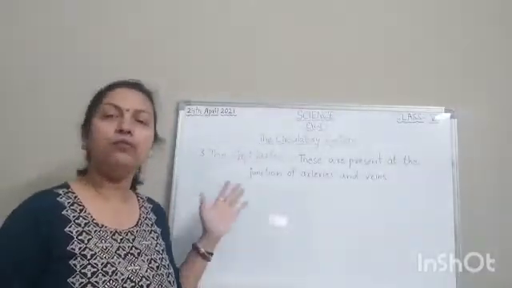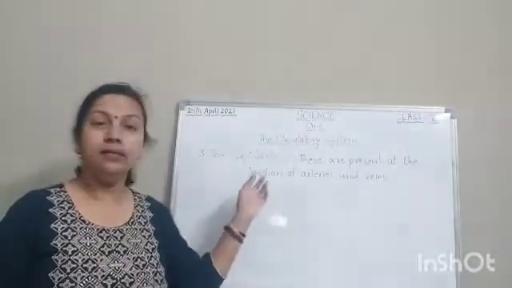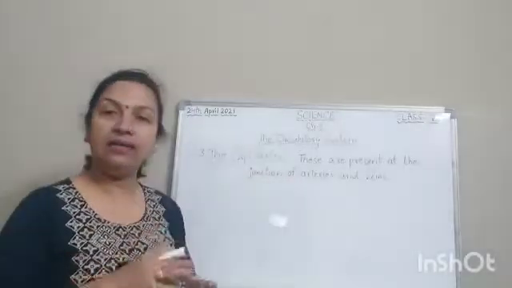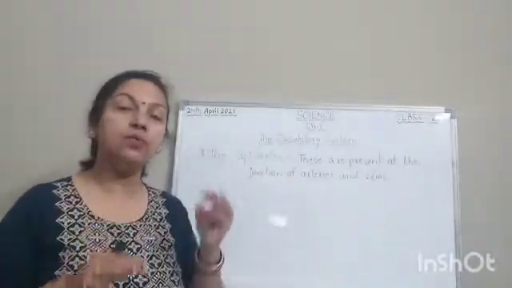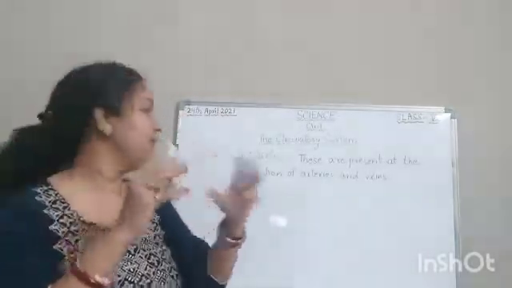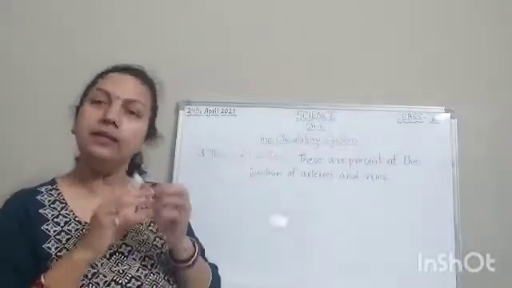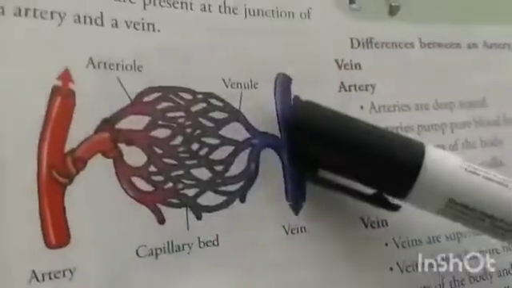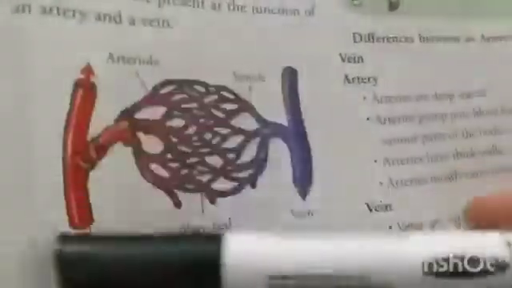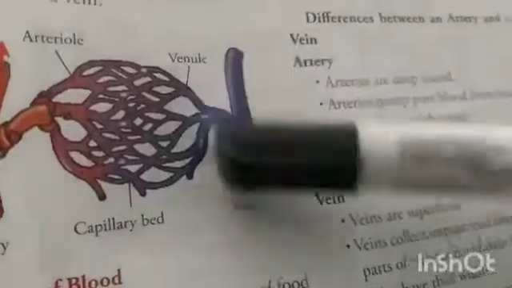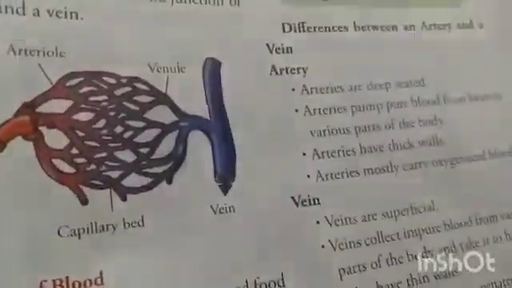Now the next part is the capillaries. This is also part of the blood vessels. These capillaries are present at the junction of arteries and veins. Junction means where arteries and veins meet. At that point, capillaries are made. Okay. So if you see this structure, these are arteries shown in red color because they have pure blood. These are veins shown in blue color because they have impure blood.